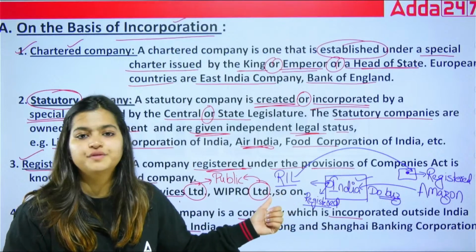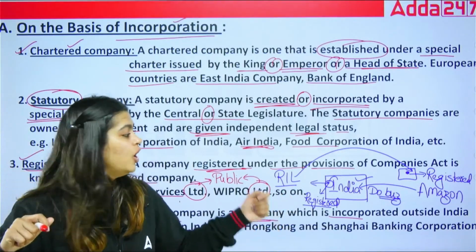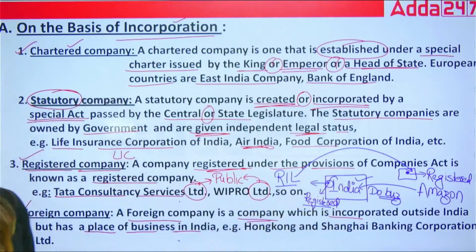Like foreigners, we call them. If anyone comes from outside India, we call them foreigners. On the same basis, we have to identify companies also. So all these are foreign companies. So based on the incorporation, we have chartered company, statutory company, registered company and the foreign company.